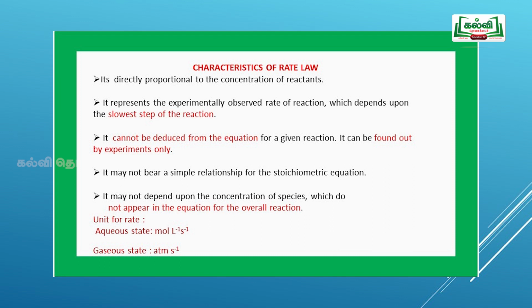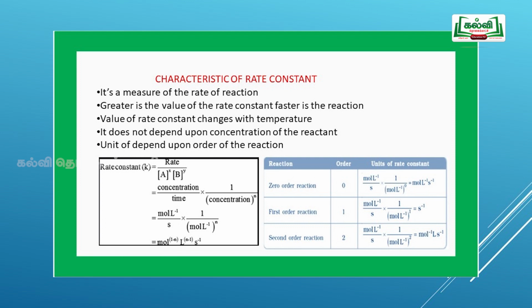The unit of rate in aqueous state is mole per liter per second. In the gaseous state, it is atmosphere per second. The characteristics of rate constant: it is a measure of the rate of reaction. Greater the value of rate constant, faster is the reaction. The value of rate constant changes with temperature. It does not depend upon the concentration of the reactant. The unit depends upon the order of the reaction.